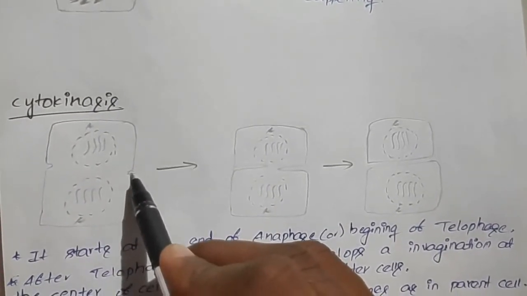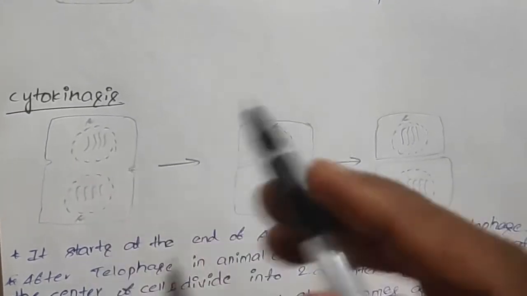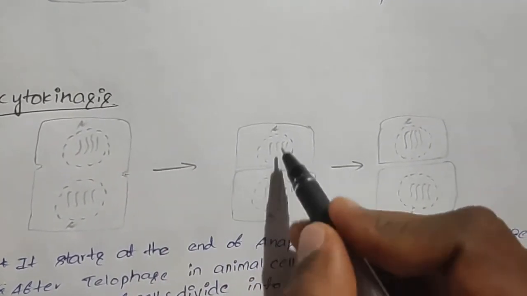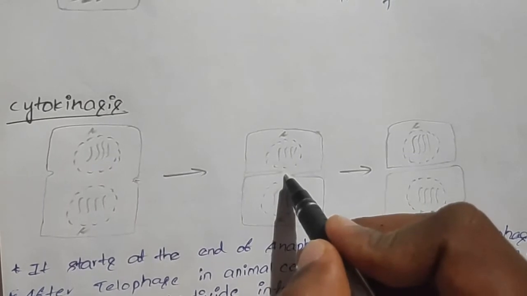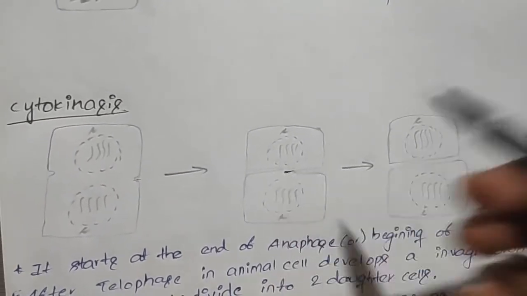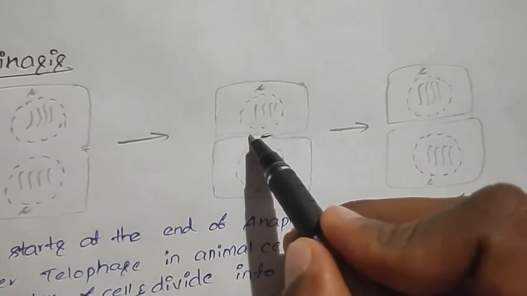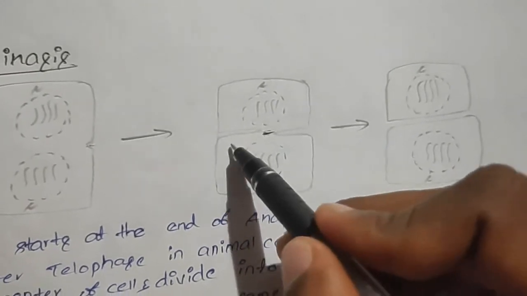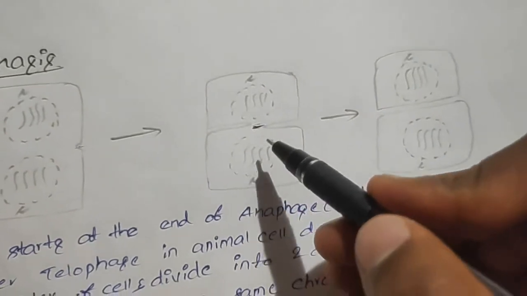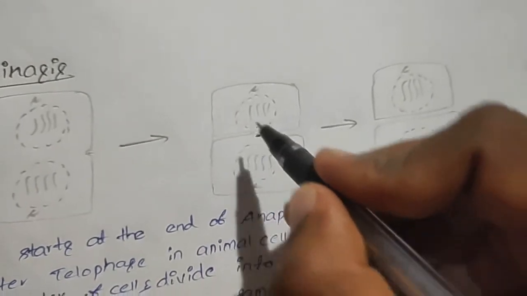Because of this, the invagination takes place from the outside of the cell. But in the case of a plant cell, the cell wall is present. Because of this, after the telophase, the cytokinesis process starts at the center of the cell. This grows outward to meet the lateral walls, and the formation of the new cell wall begins with a structure called the cell plate, which represents the middle lamella.